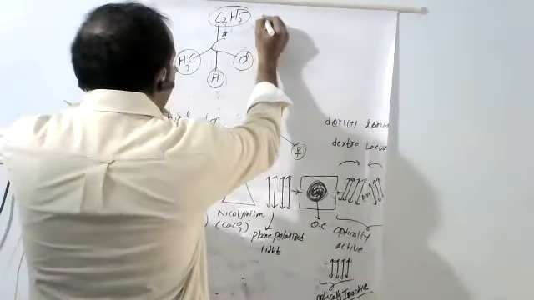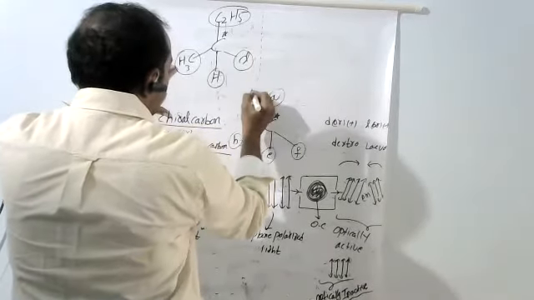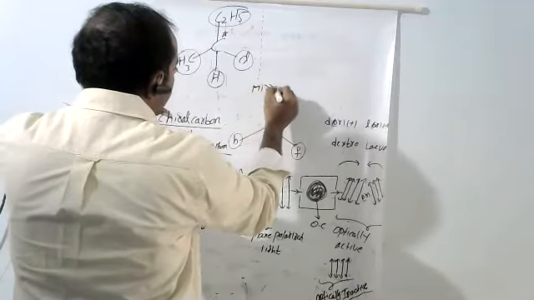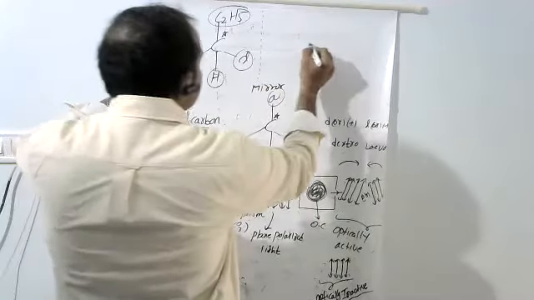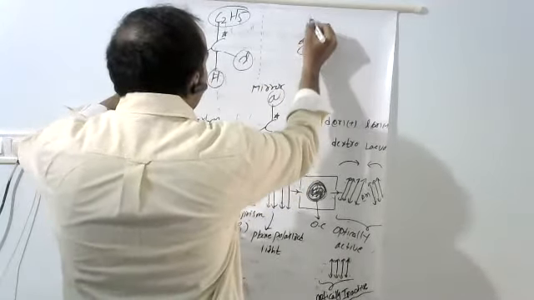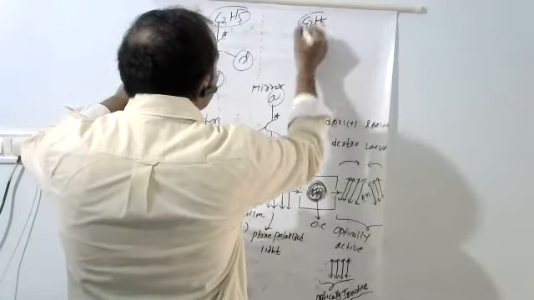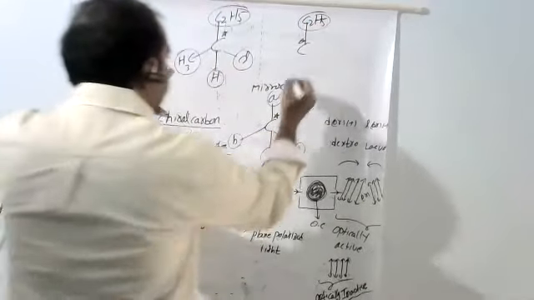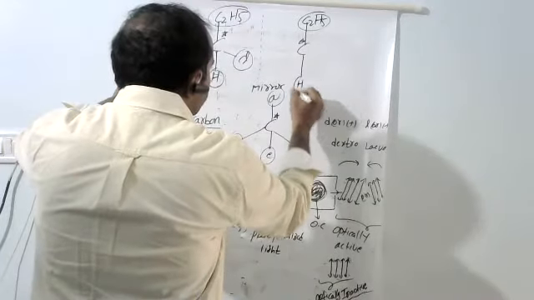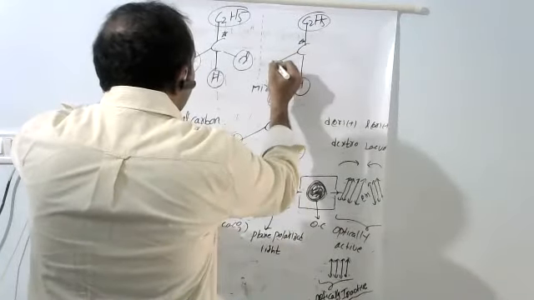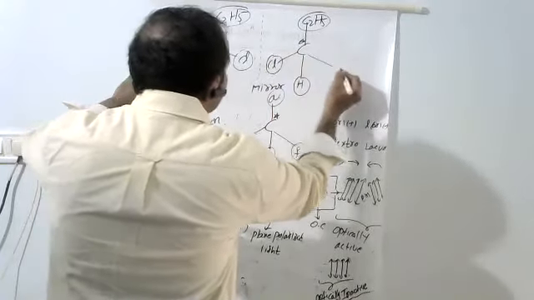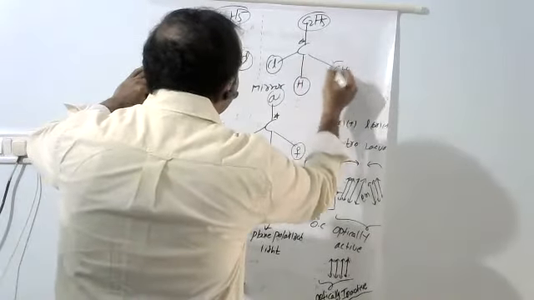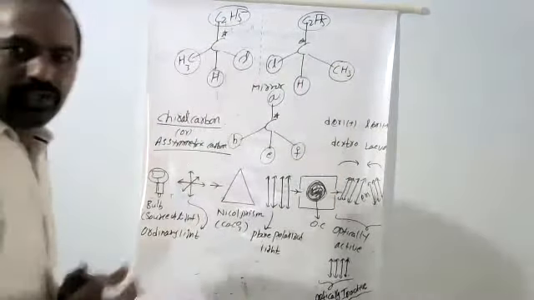If I take one mirror here, what about its image? Here C2H5 has no change in position, and H position also has no change. We observe here chlorine, here CH3, left and right change over.